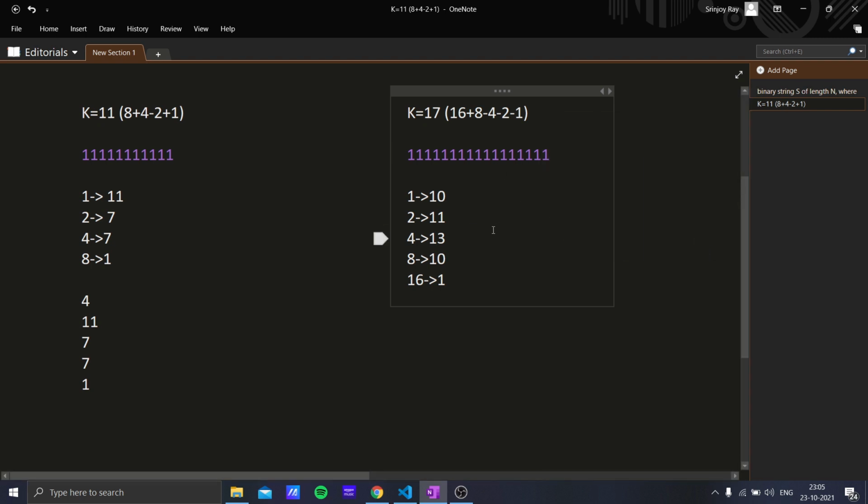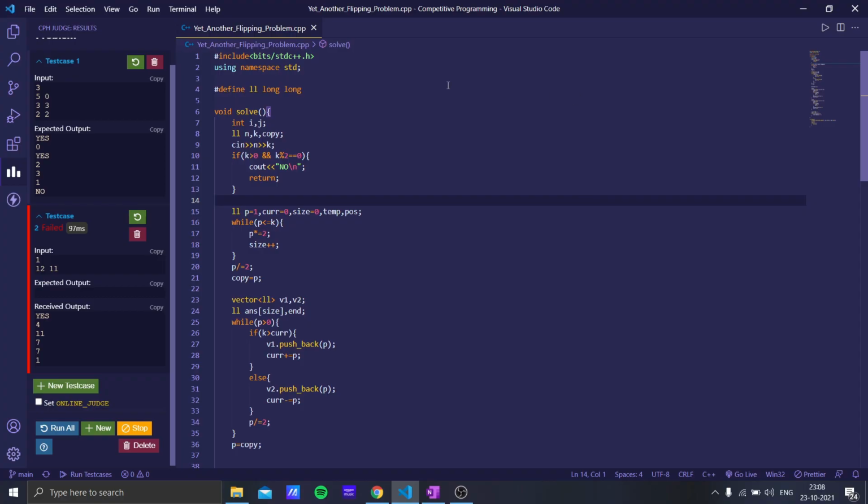So by using this algorithm, we can always see that for any odd number we can convert all the digits to 0 without using any other element. We can have zeros over here also, but I am not using it. I am only converting all the ones to zeros by taking at most k elements. So for any odd number the answer is always possible, and we can use a similar algorithm. Now moving on to the code.